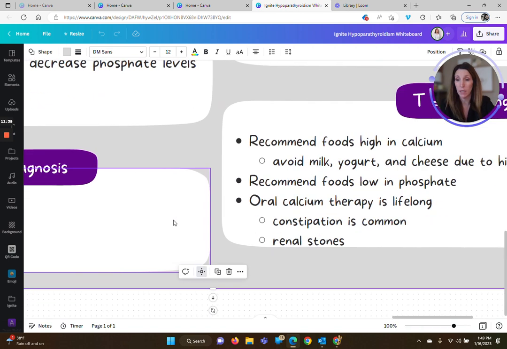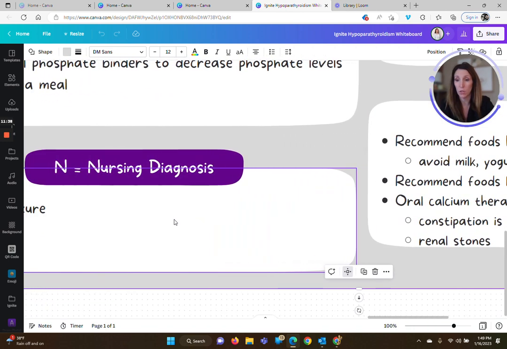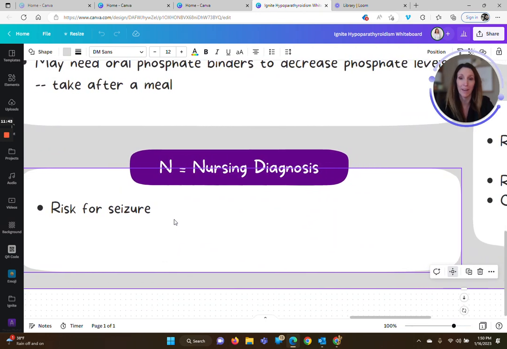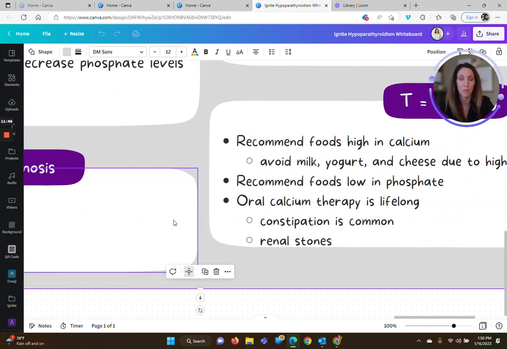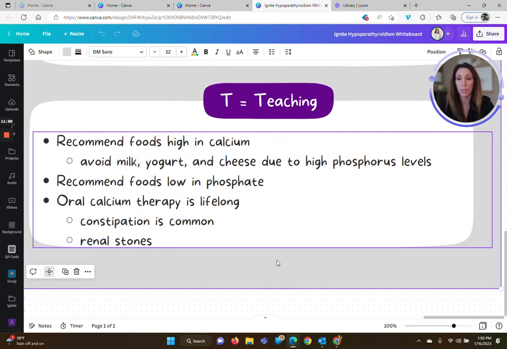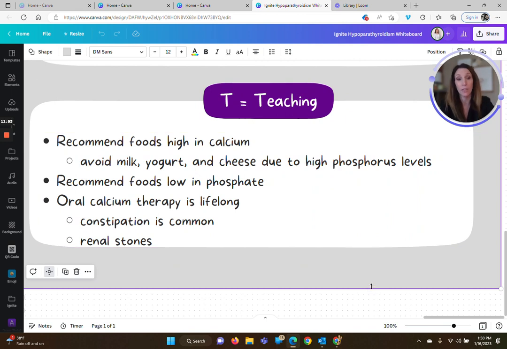All right, and now let's move along here to the nursing diagnosis. Oh, risk for seizure. We already knew that. Risk for seizure. Okay, no big surprise. And then teaching. We want to recommend that these patients have foods that are high in calcium to help bring up their calcium levels. Sometimes their calcium's just a little low. They have chronic hypoparathyroidism and they just have this kind of lower level of calcium. So we may just want to try to give them oral calcium supplements as well as foods high in calcium.